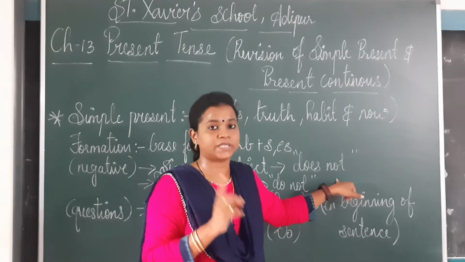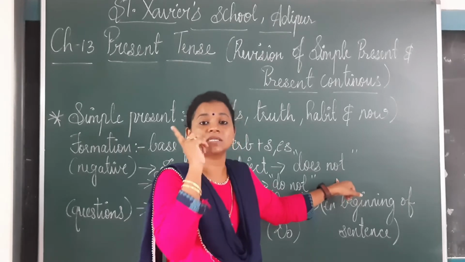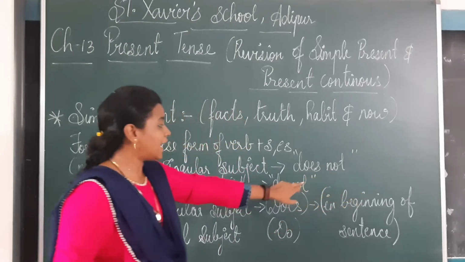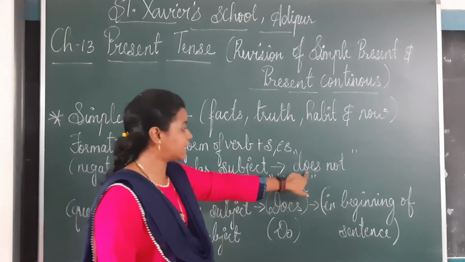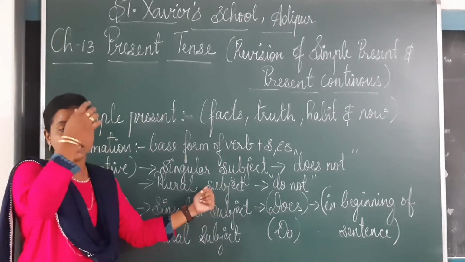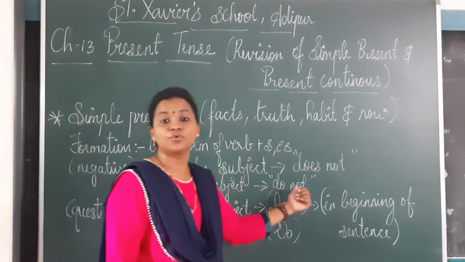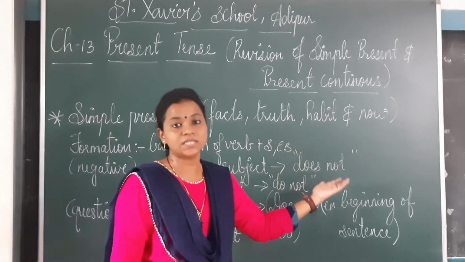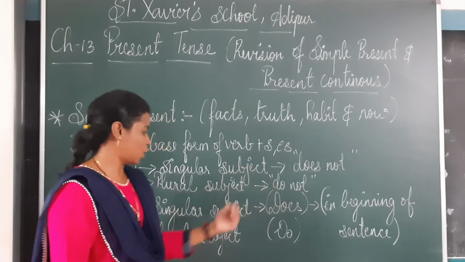The main part of the sentence, about whom we are talking. So when that subject is singular, that means one, for the negative, to make the sentence into negative form, we use does not. And when the subject is in the plural form, we use do not. When the subject is in the singular form, we use does not. Subject in the plural form, we use do not.